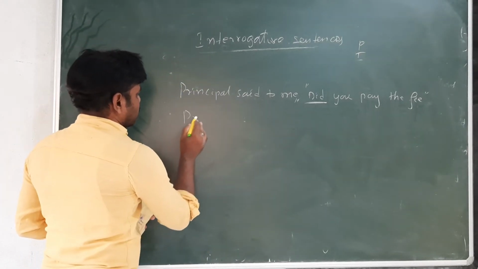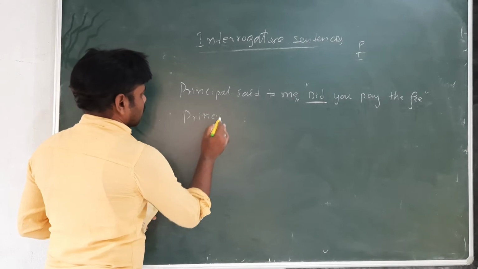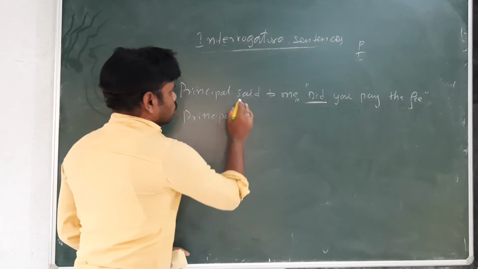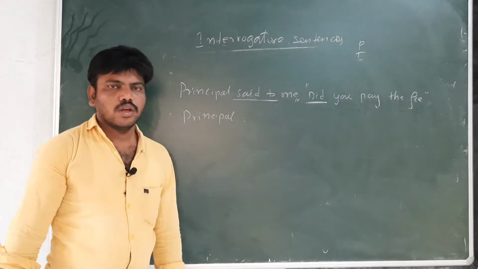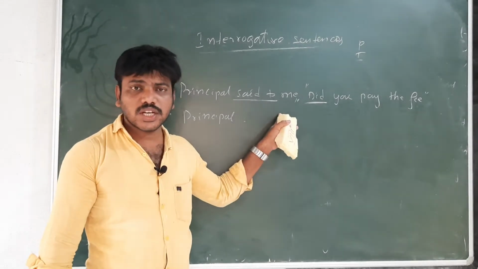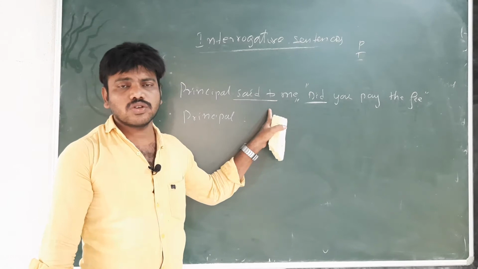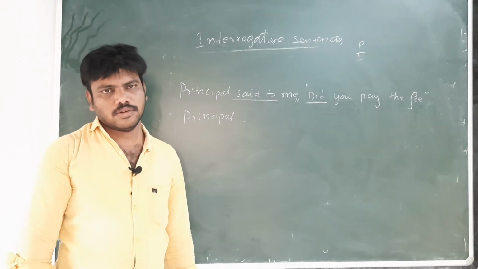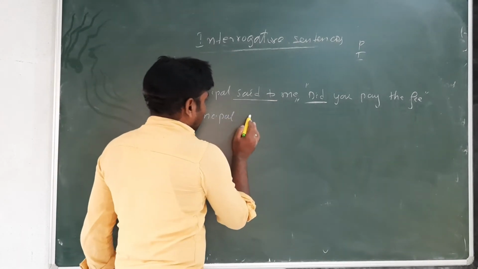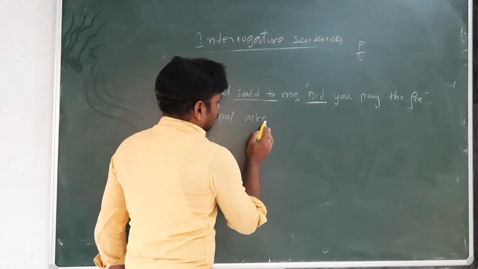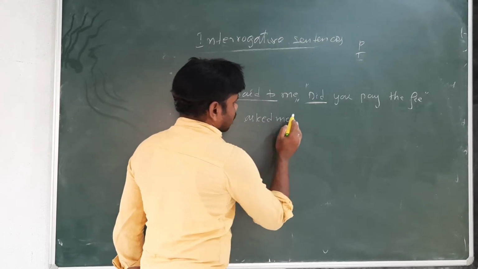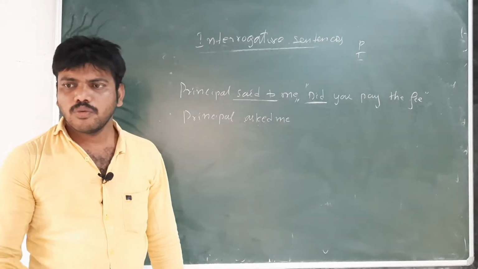Here, principal said to. Remember, if it is an assertive sentence only, then told. It is an interrogative sentence, so we should write asked me. So principal asked me. Next, what should we write?